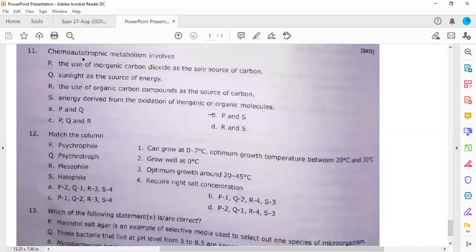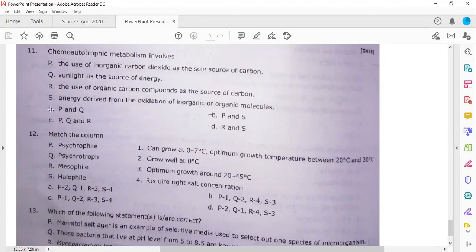Okay, so chemo autotroph. Chemo means it is using some chemical energy, right? So, use of inorganic carbon dioxide as a sole source of carbon, yes, because it is using carbon dioxide as the source of carbon, therefore it is autotroph. And chemo, because it is using sunlight as source of energy? No. Use of organic compounds as a source of carbon? No. Energy derived from the oxidation of, yeah.